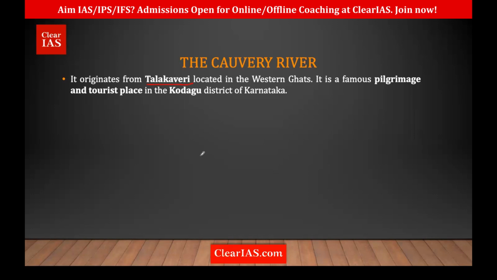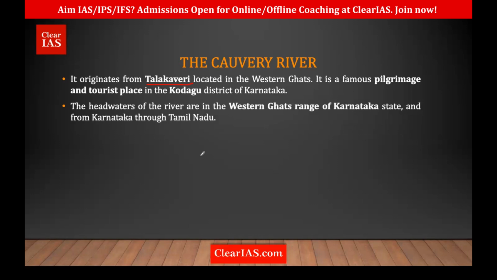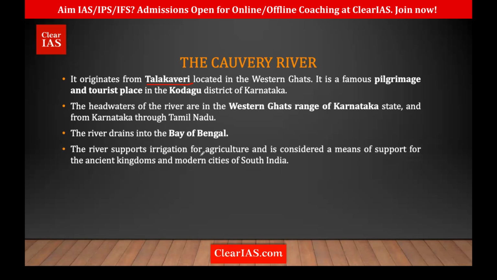So we spoke about it in the last session as well, when we spoke about the hills of Mahendragiri and Baba Budan hills. Talakaveri is located in Kodagu, in Karnataka. The river drains Karnataka as well as Tamil Nadu, and also some part of Kerala. That is why there is always conflict between Karnataka and Tamil Nadu. There was a Kaveri river water dispute between them. It drains into the Bay of Bengal near Tuticorin. The river supports irrigation. Most of the irrigation in Tamil Nadu and Karnataka is on the banks of Kaveri.